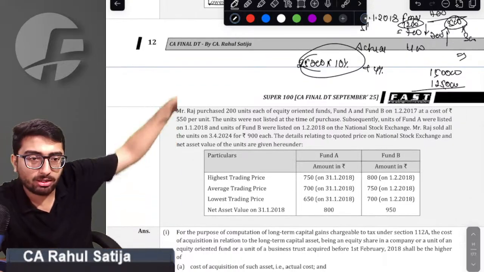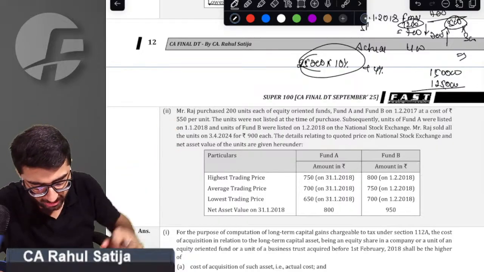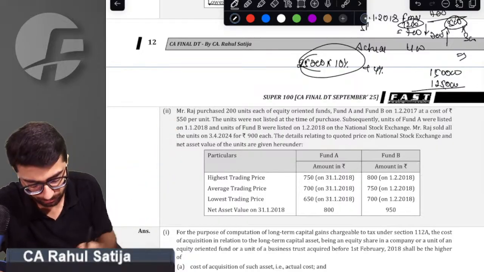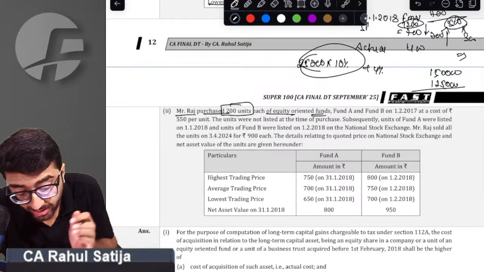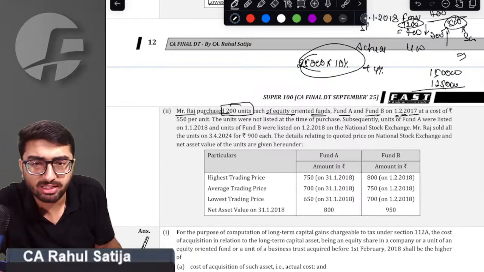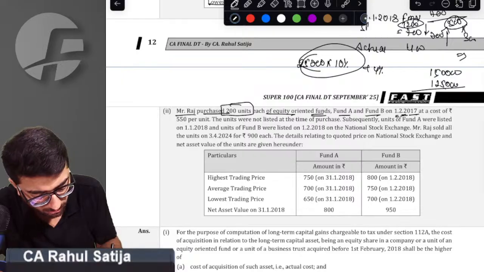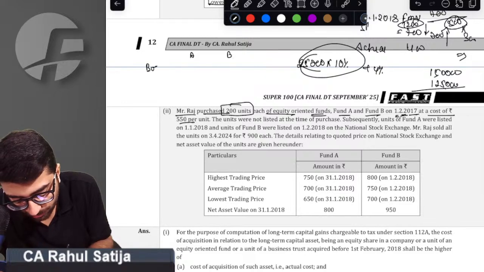Question part two, focus. This is a brilliant topic. I just want you all to focus. Mr. Raj purchased 200 equity oriented mutual fund units of 200 each, Fund A and Fund B, on 1st Feb 2017 at a cost of 550. Fund A he bought, Fund B he bought, cost is 550.